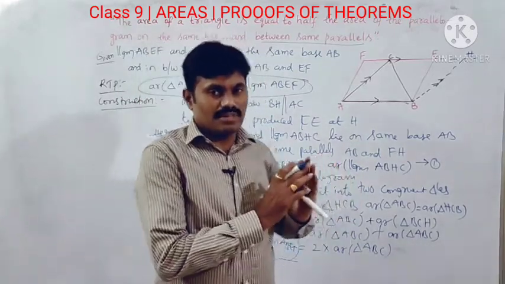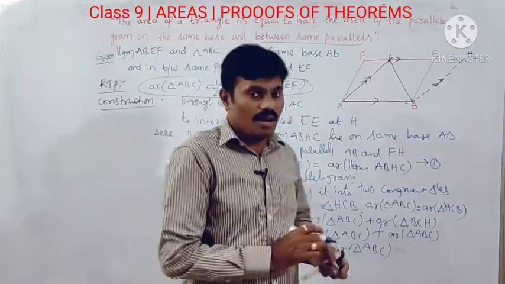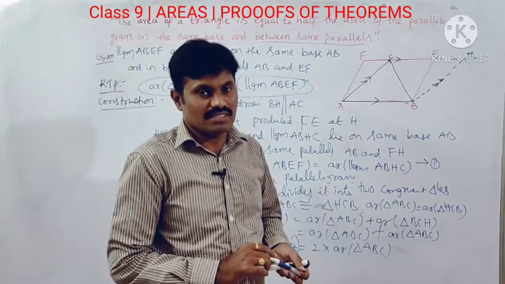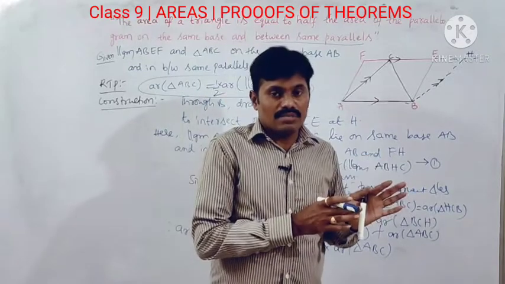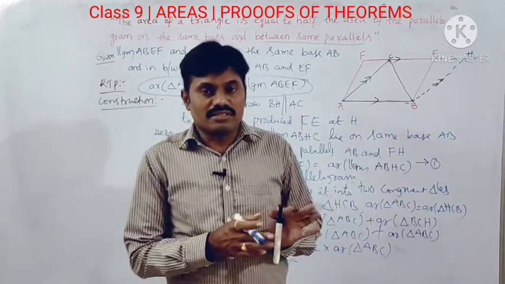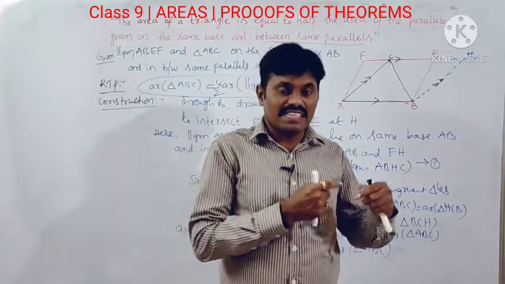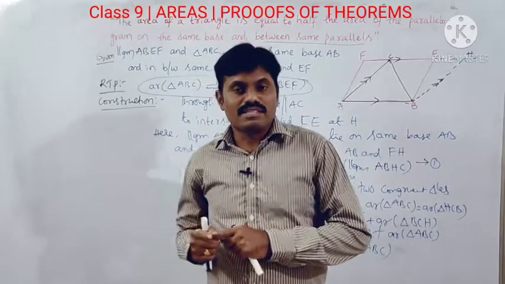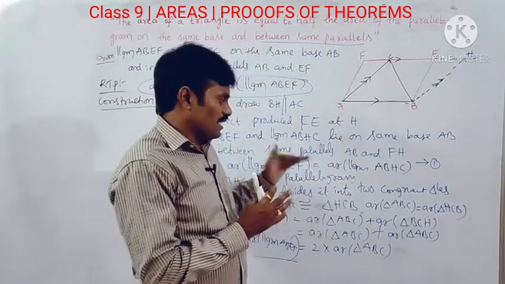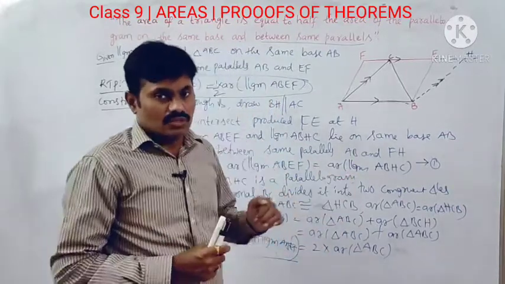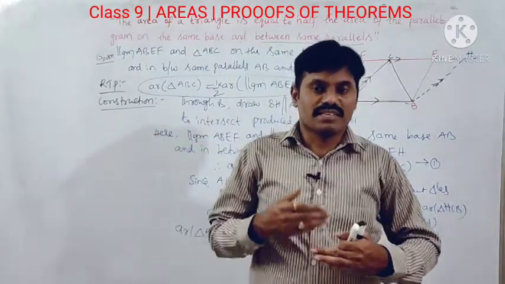So this is about the proof of the second statement. It is very important for competitive exams also. These two properties what we have discussed are the relationship between parallelograms which lie between same parallels and on the same base, and the relationship between a triangle and a parallelogram which are on same base and between same parallels. Okay, clear? So just for better understanding we discussed the proof here. We have to remember the statements thoroughly, and we can solve many problems based on this concept.